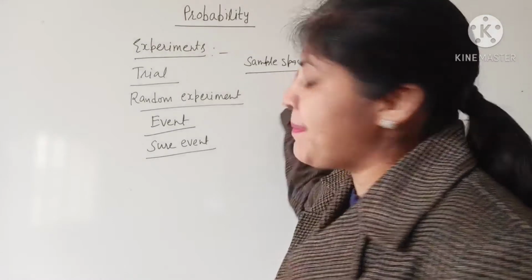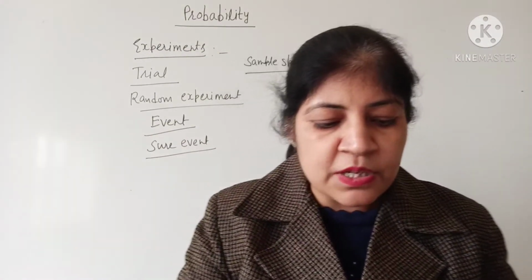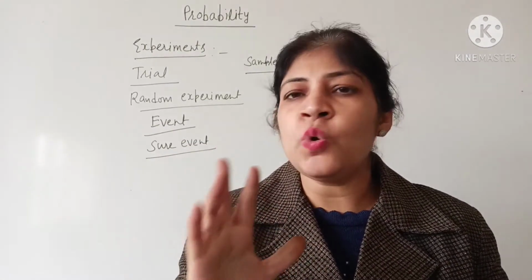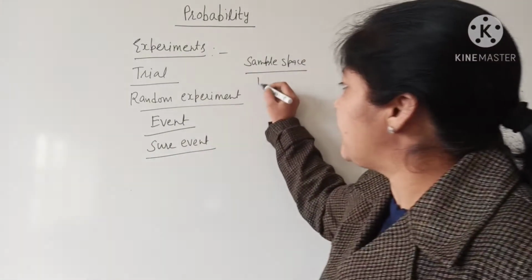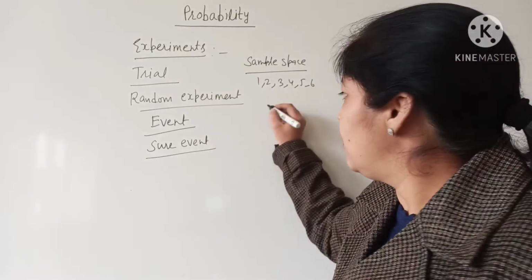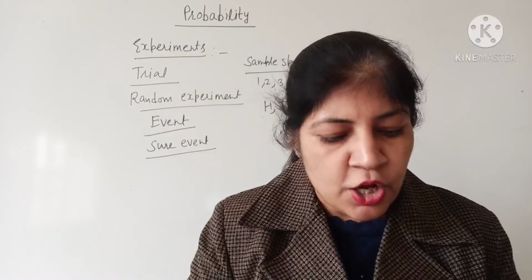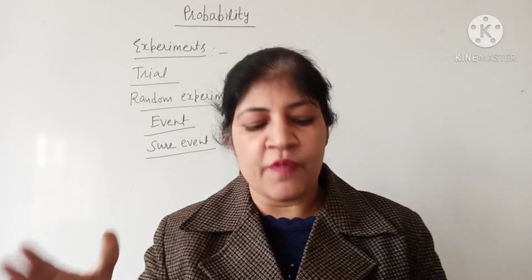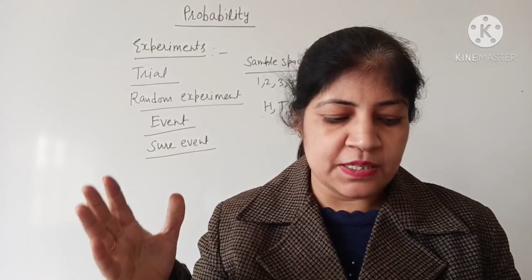And the last one is the sample space. Sample space means the collection of all possible outcomes of an experiment. Like when you throw a dice, 1, 2, 3, 4, 5, 6. These are all the sample space. And when you throw a coin, you get either head or tail. So H and T are its sample space. So sample space is the collection of all possible outcomes of an experiment. Clear?